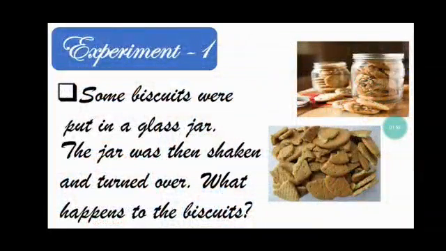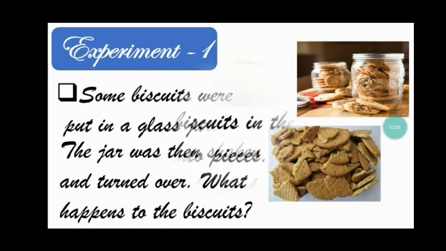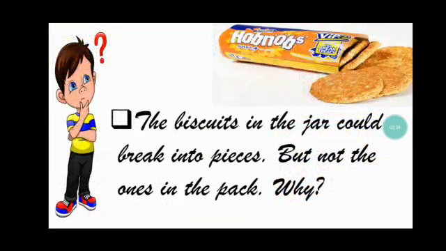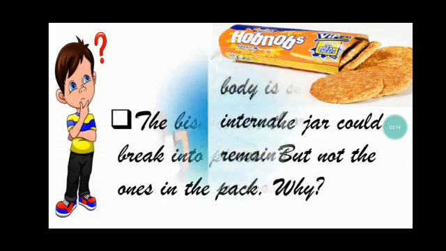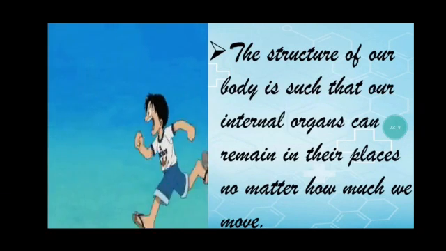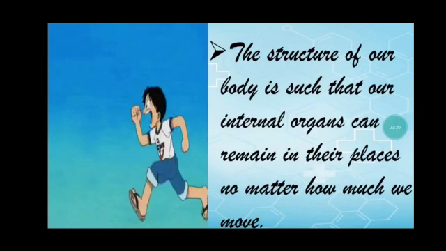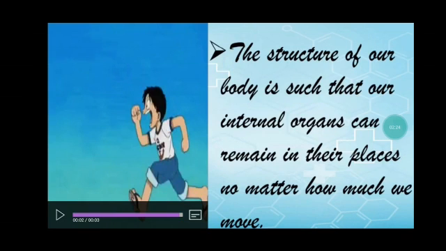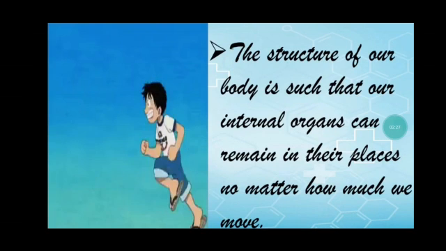Do this experiment. Some biscuits were put in a glass jar. The jar was then shaken and turned over. What happens to the biscuits? The biscuits in the jar could break into pieces, but not the ones in the pack. Why? The structure of our body is such that our internal organs can remain in their places no matter how much we move.